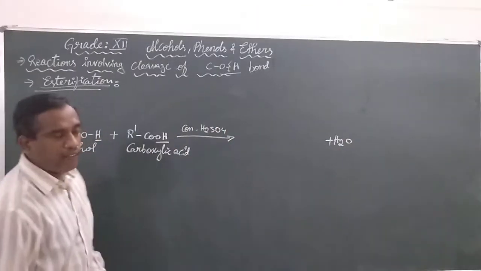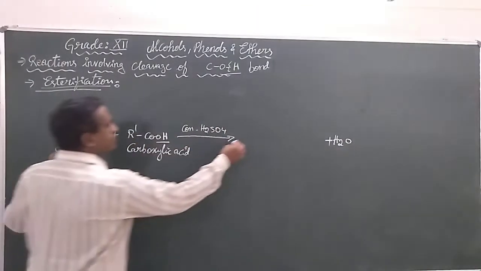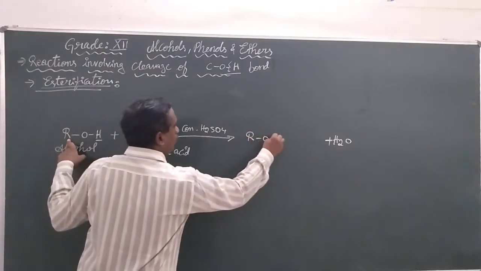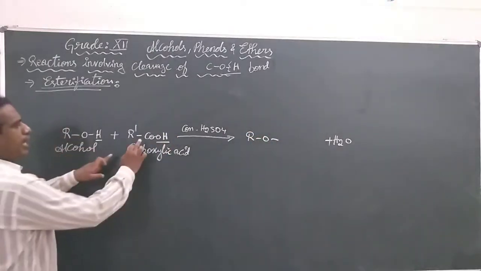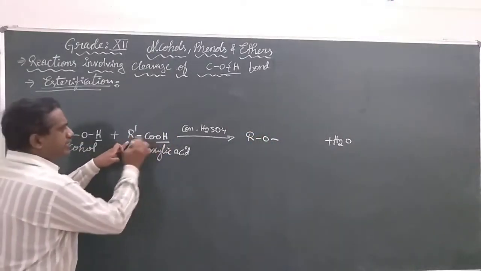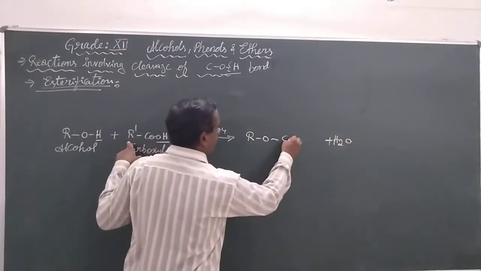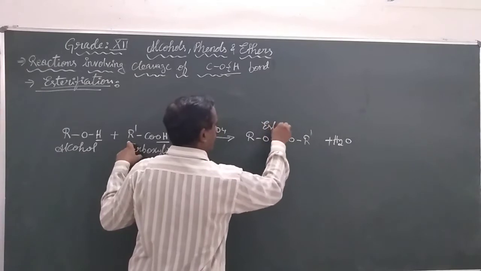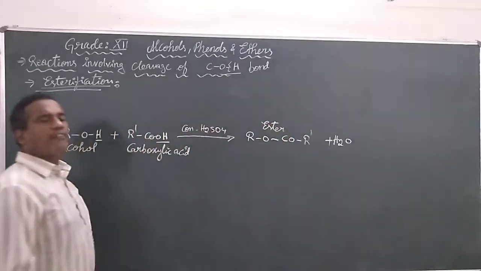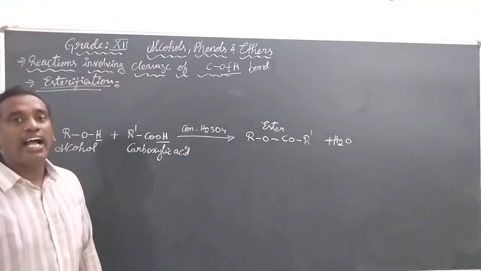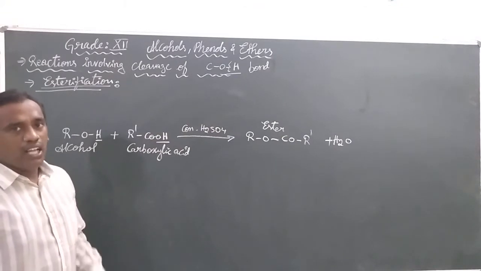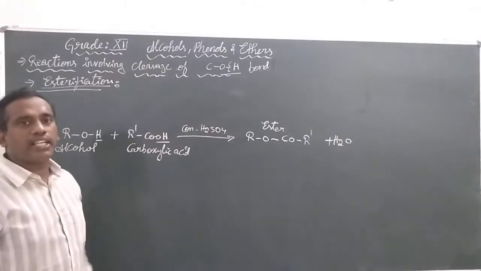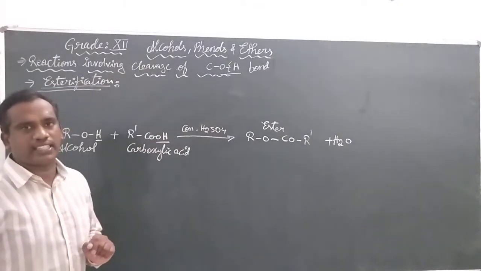The remaining part will be R O C O R dash, written as RCOOR dash. This group of compounds is what we call esters. Now, this is one of the methods to prepare esters.